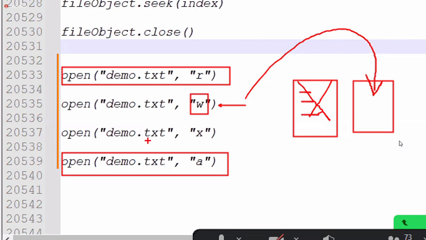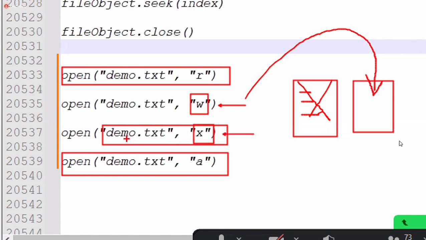Next, if a file has some lines of data and I don't want to disturb it, and if the file doesn't exist I want to create it and then write data, then we use exclusive mode. If the file already exists, it throws a file exists error.